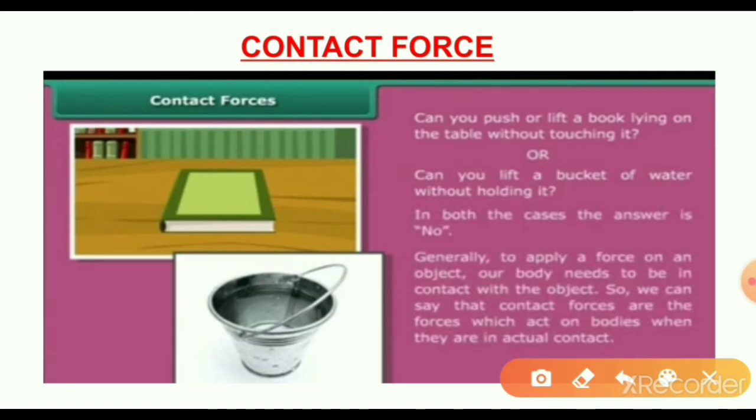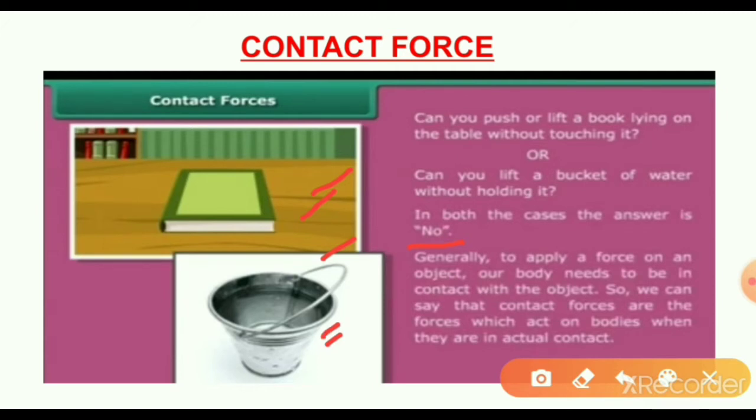So can you push or lift a book lying on the table without touching it? Is it possible? No. Can you lift a bucket of water without holding it? No. So in both cases the answer is no. Without force, we cannot lift that book, and without holding, we cannot lift the bucket.